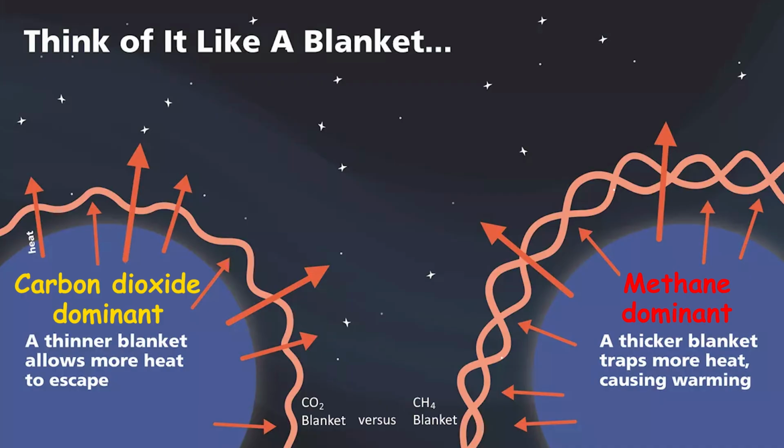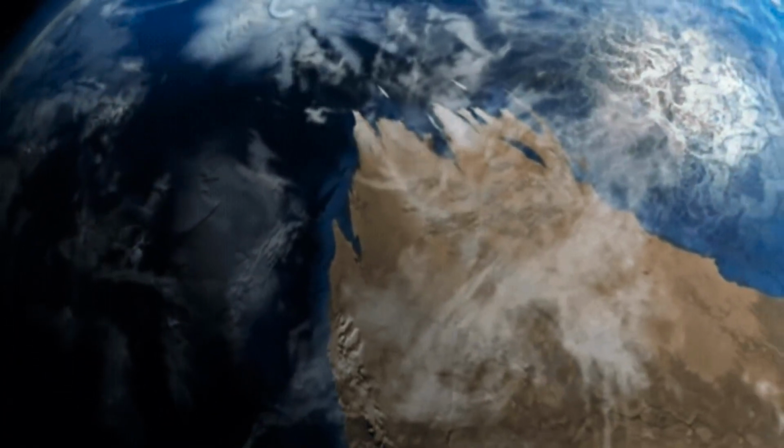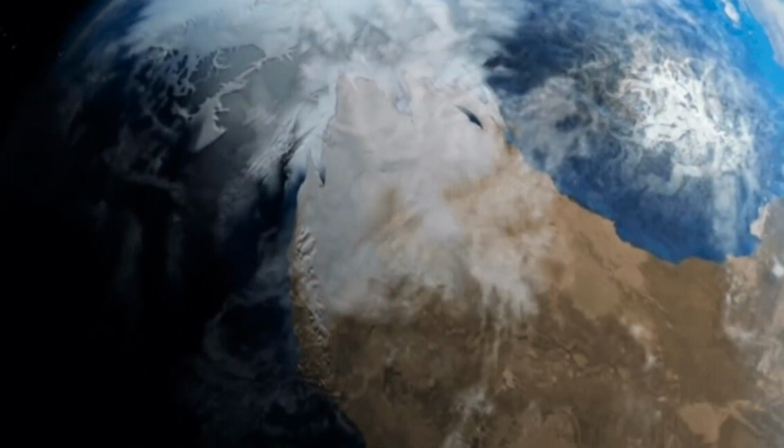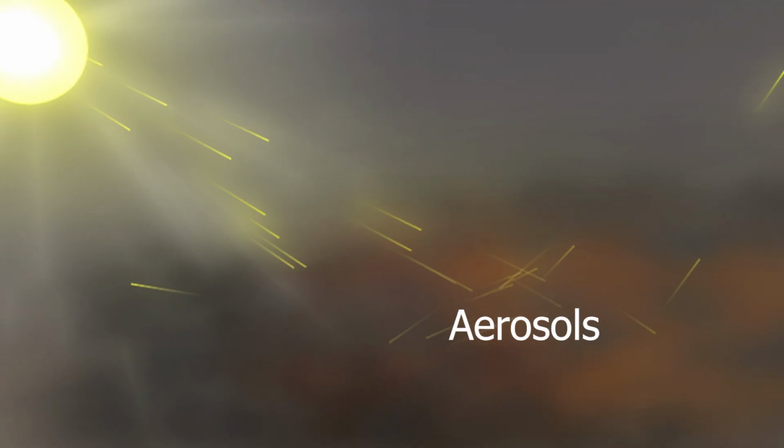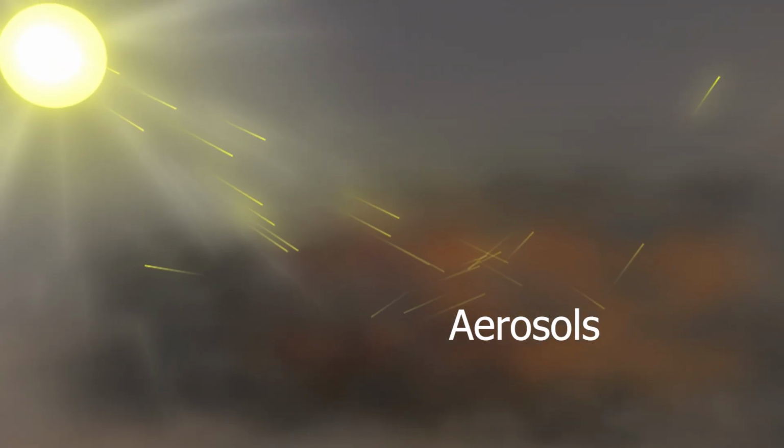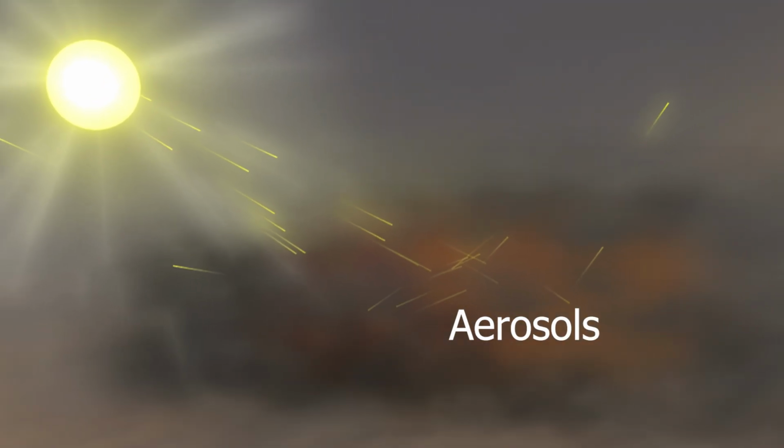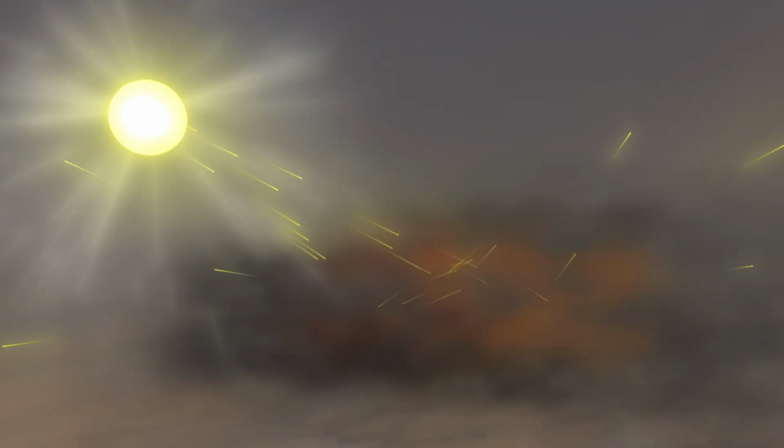Okay, so we understand that methane and carbon are atmospheric particles that cause Earth to retain heat. So, now we'll get into the particle types that cause the opposite to happen. Atmospheric particles that reflect the sun's radiation away from Earth are described as either reflective or scattering aerosols. Different types of reflective aerosols include sea salt and sulfate.